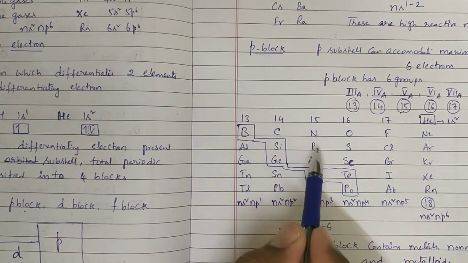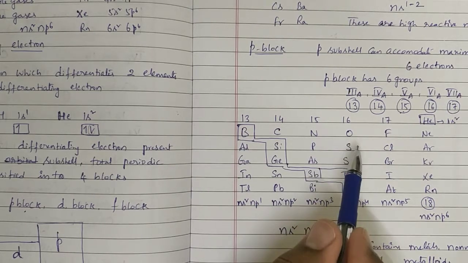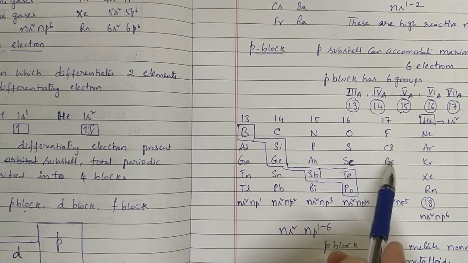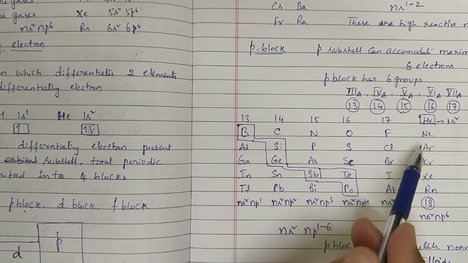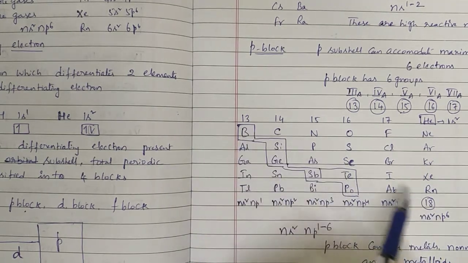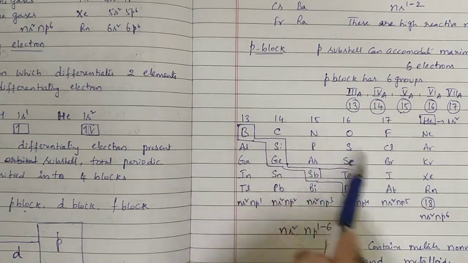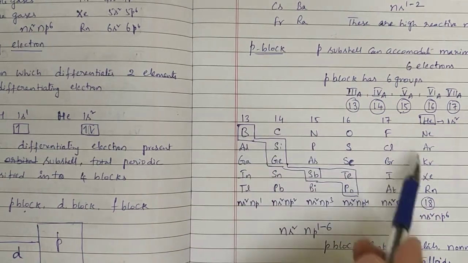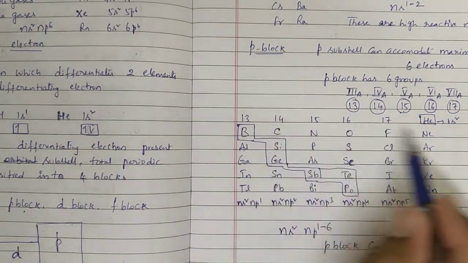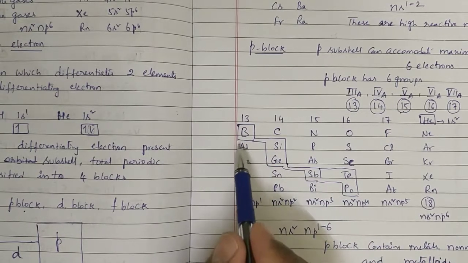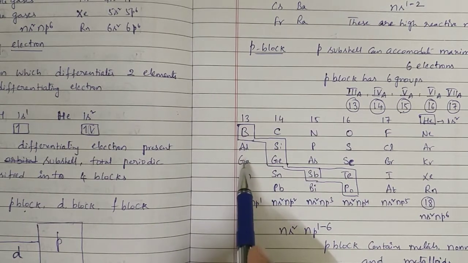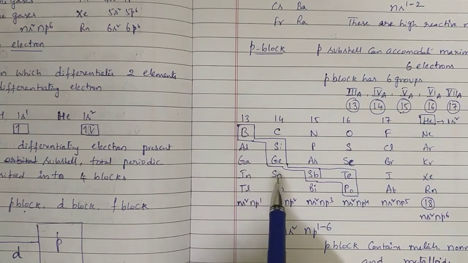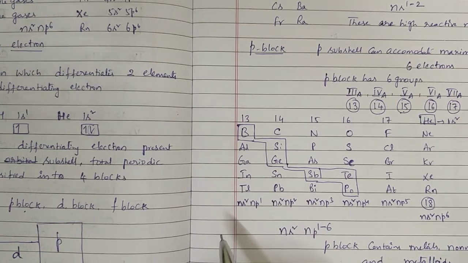Carbon, nitrogen, phosphorus, oxygen, sulfur, selenium, fluorine, chlorine, bromine, iodine, astatine, neon, argon, krypton, xenon, radon. In P block, these are all non-metals. These are all metals: aluminium, gallium, indium, thallium, tin, lead, bismuth.